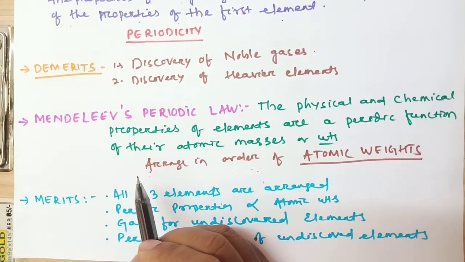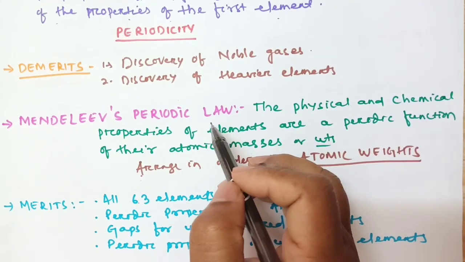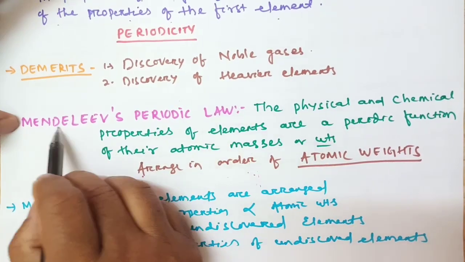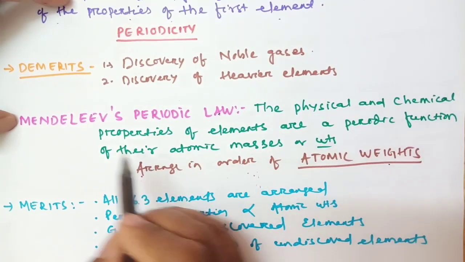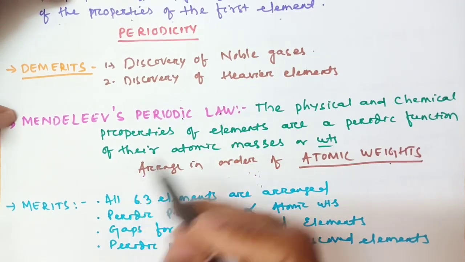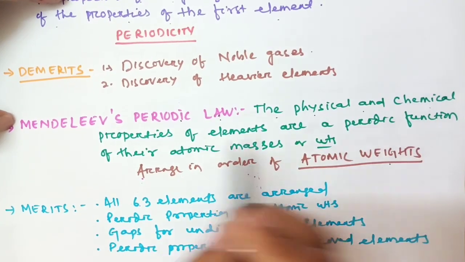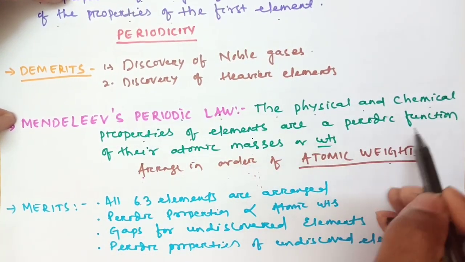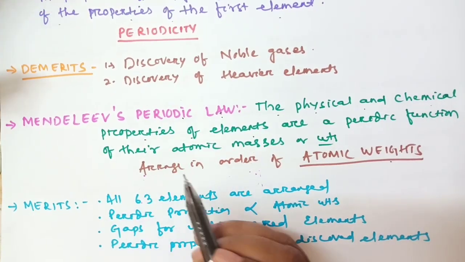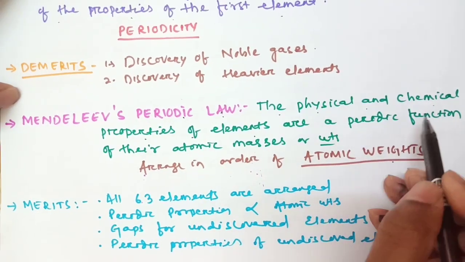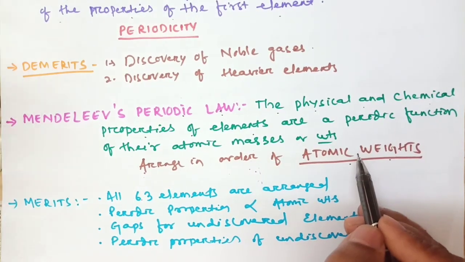Then another scientist came, Mendeleev. Mendeleev also tried to classify the elements. First he made a law called Mendeleev's periodic law. He arranged the elements in order of atomic weights. So what is the periodic law? Sometimes the question comes: state Mendeleev's periodic law. What do you write? The physical and chemical properties of elements are a periodic function of their atomic masses or atomic weights. Again, Mendeleev's periodic law: the physical and chemical properties of elements are a periodic function of their atomic weights.